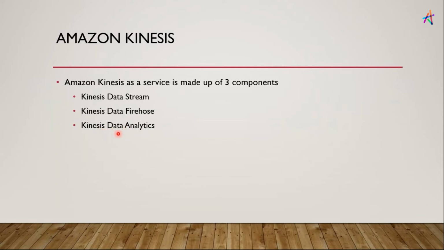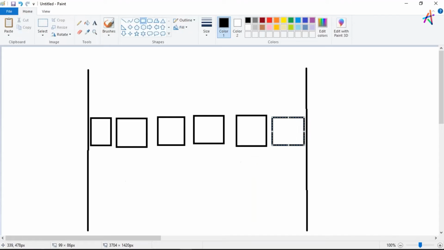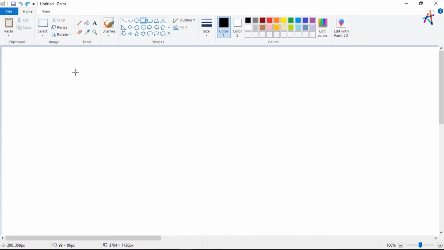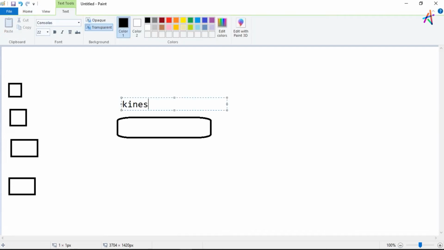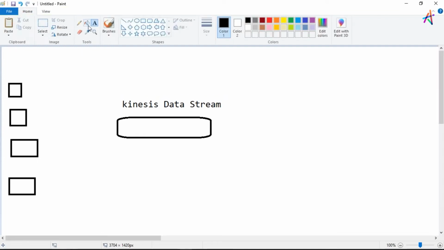Data Analytics is something, let me again draw some diagram. Let's just say I have millions of users who are using my mobile application, and I want to continuously monitor their data. So I'm collecting all of their data in my Amazon Kinesis. Let me write it down here: Kinesis Data Stream. These are my users. Now I'm collecting their data in my Kinesis Data Stream. All of that data is coming at the same time.